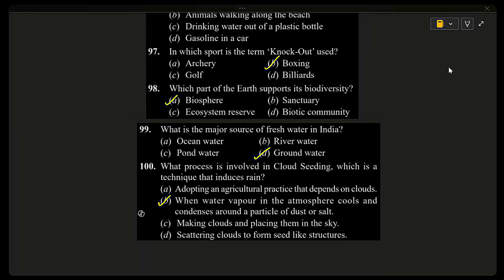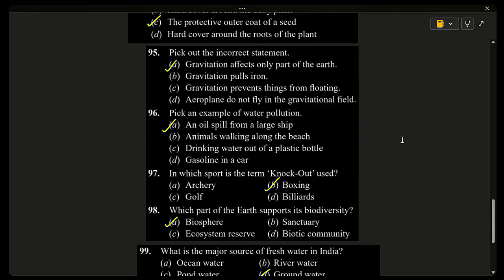Sir, 95 question. Yes. Sir, D also wrong, no, sir? Aeroplanes do not fly in the gravitational field, they said. Actually, they fly in the gravitational field. That is incorrect. Sir, they tell an incorrect statement. Sir, D also, no, sir. Okay, let me check this out. So till then, we will be keeping it as A.